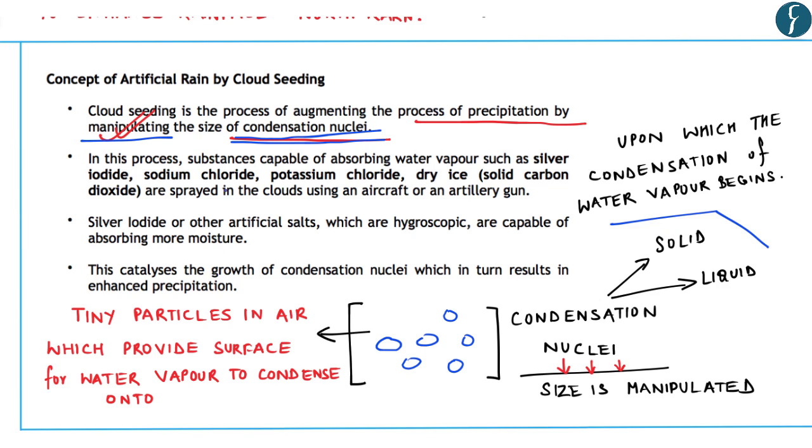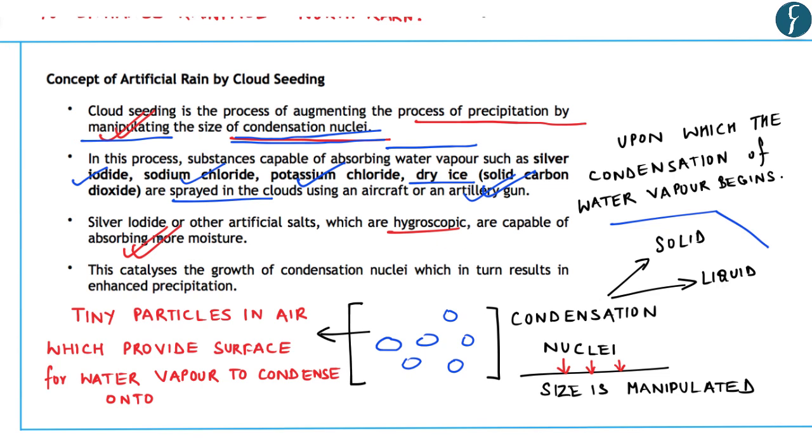It says that in this process, substances capable of absorbing water vapor such as silver iodide, sodium chloride, potassium chloride, and even dry ice, which is also known as solid carbon dioxide, are sprayed in the clouds using an aircraft or artillery gun. Why are these substances used? Because these substances are hygroscopic or are capable of absorbing more moisture.